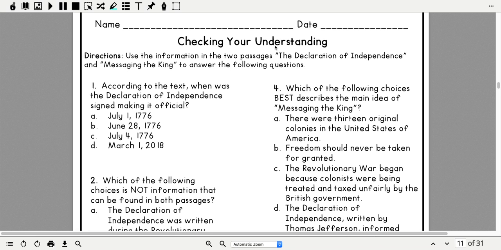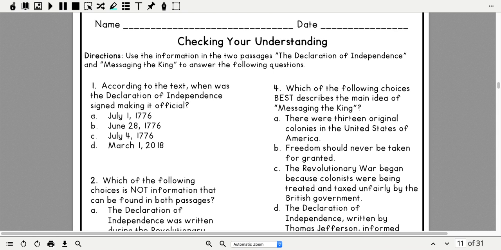Today we're going to work on your checking for understanding for the Declaration of Independence. So the directions say use the information of the two passages, the Declaration of Independence and Messaging the King, to answer the following questions. Number one, according to the text, when was the Declaration of Independence signed, making it official?